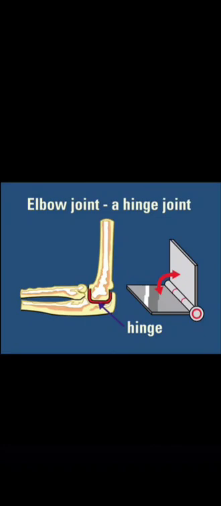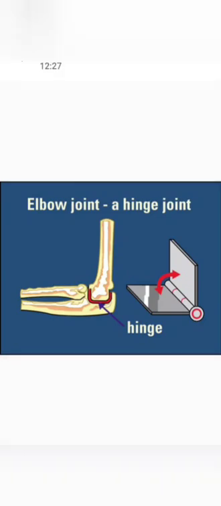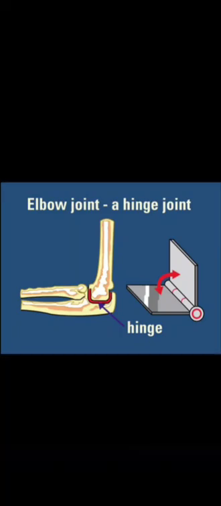First we will see the hinge joint. A hinge joint is like a hinge on doors and windows and in laptops. These joints allow movement in only one direction, and these joints are found in the knee, elbow, fingers and toes. Like we can move our elbow only in one direction, we cannot move it in the other direction.